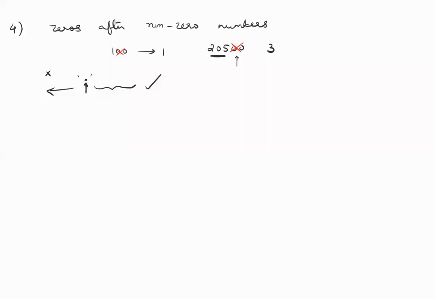First let me put one number. If you have 0.250, this leading 0 is not going to be counted. But this 0 has to be counted because it's coming after the decimal. So your number of significant digits becomes 3. 0.250000: you are not going to count the leading zero, but you are going to count all of these because they have come after the decimal. So zeros which come after the decimal are significant. So 1, 2, 3, 4, 5, 6.